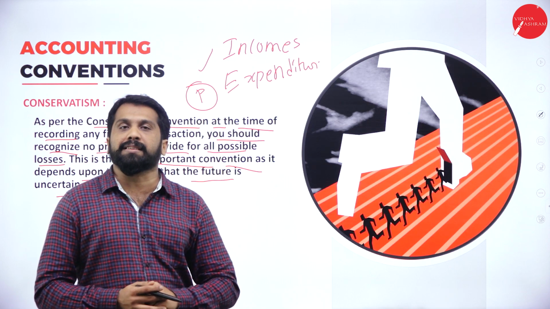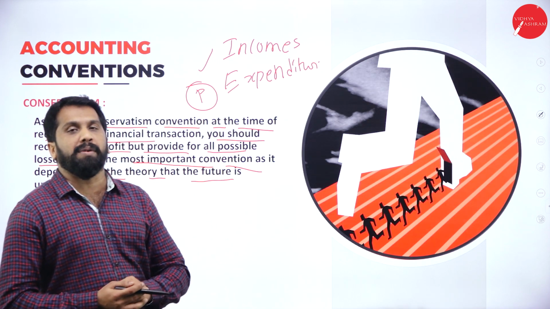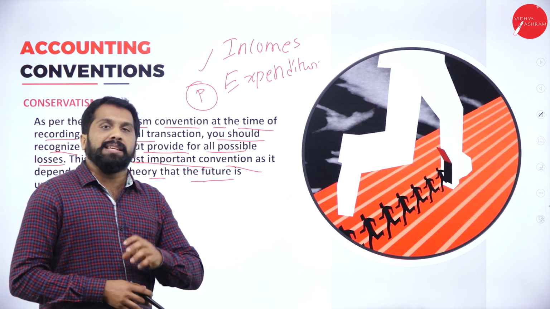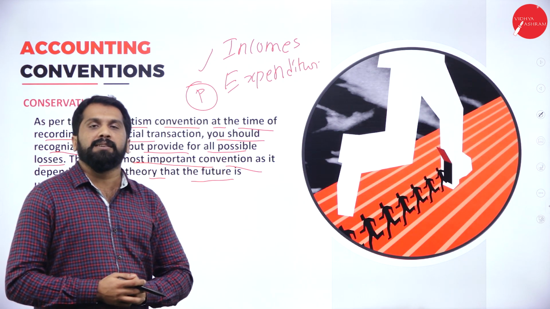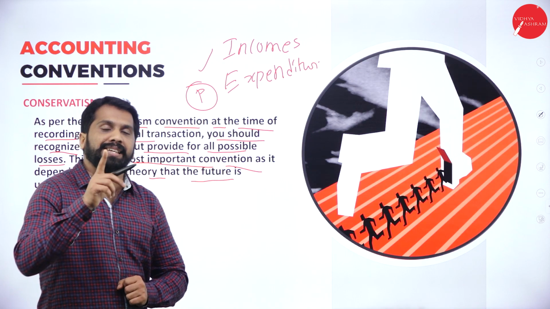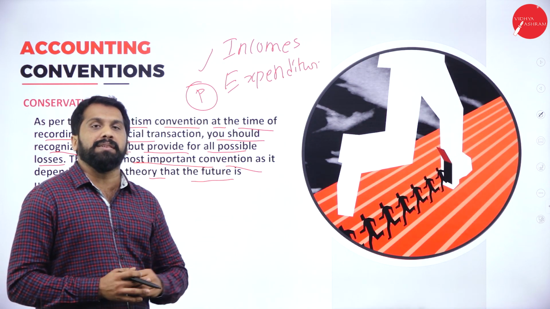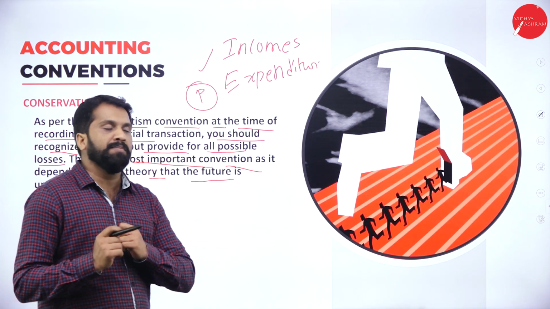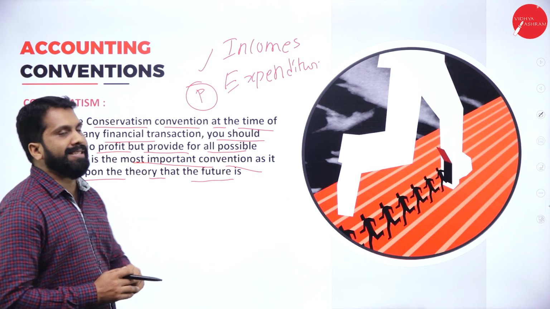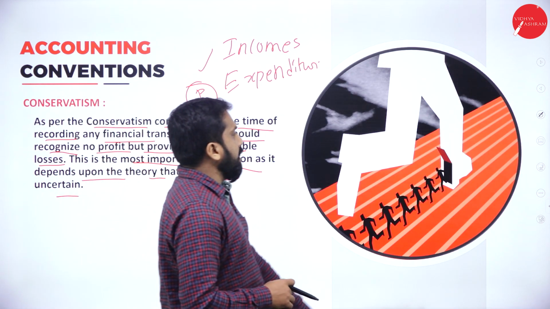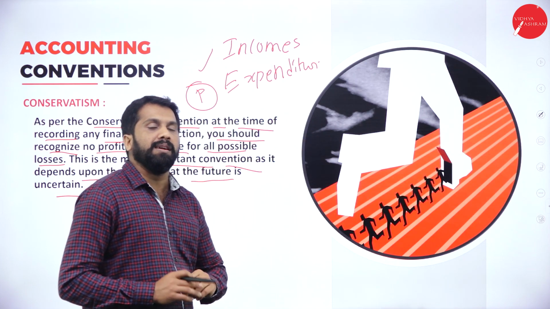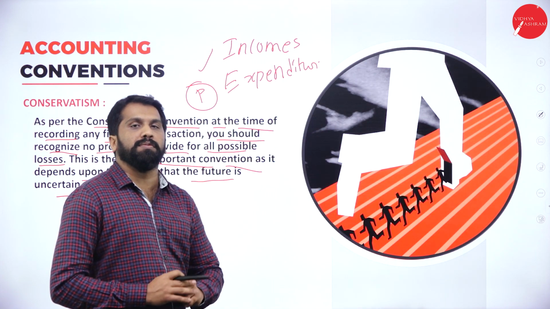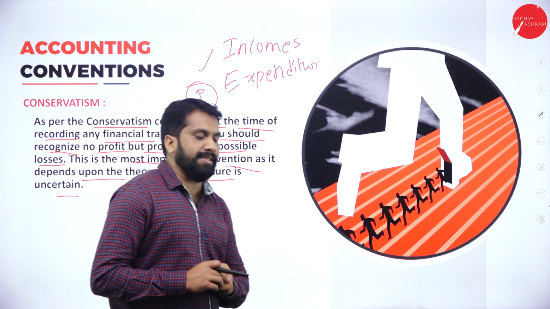You will not collect that 10,000, but you have to pay 1,000 to government as a tax. Even though anything may happen, the government will collect 1,000 from you. So, for losses, it is compulsory. Income, it is optional. Clear? So, this is called conservatism. Now, see, all the provisions we made for losses, but for profit, no provisions. Clear? Yes.